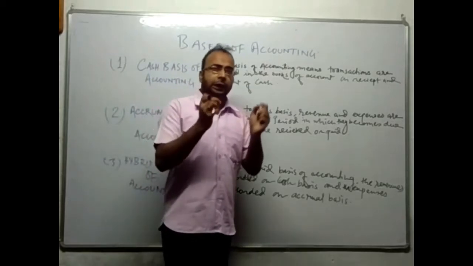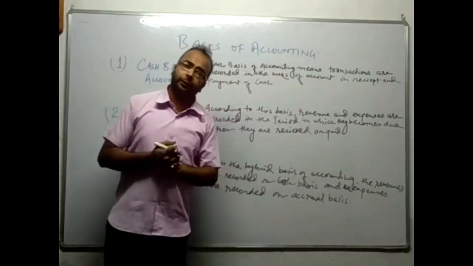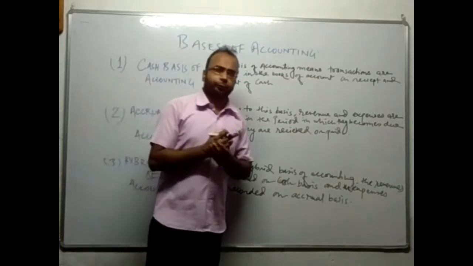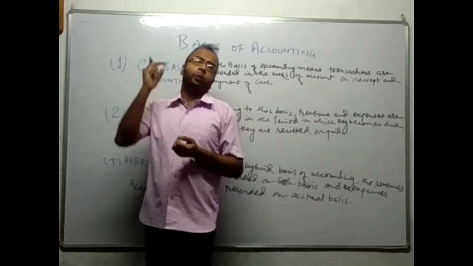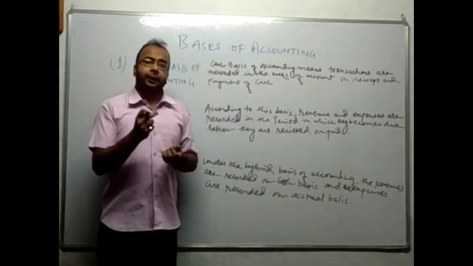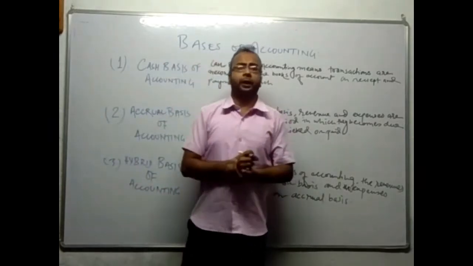For example, credit sales will be included in the total sales of the business. If a service has been taken and the expenses have not been paid for that service, then also that amount of expenses has to be recorded in the books of account.